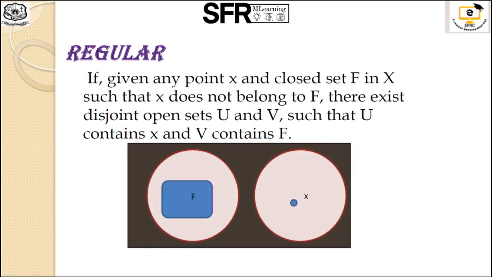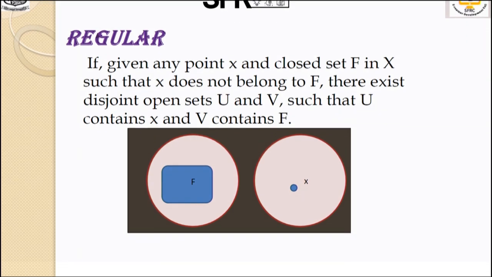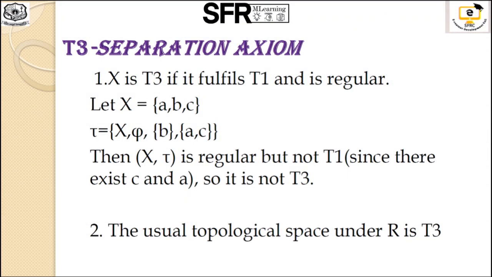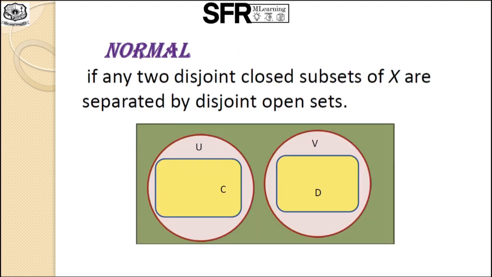And then next one, regular space. In this case, we consider a closed set F and a single point X. Then there exist two disjoint open sets U and V such that U contains X and V contains F. Next one is the T3 separation axiom. T3 must satisfy the T1 condition and also the regular separation axiom condition. If it satisfies both, then it is called a T3 separation axiom.